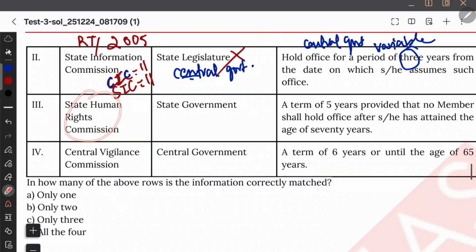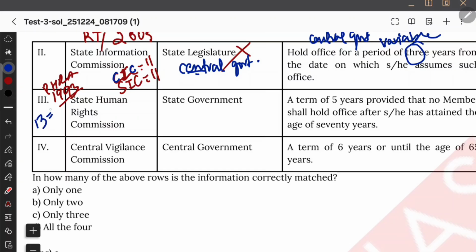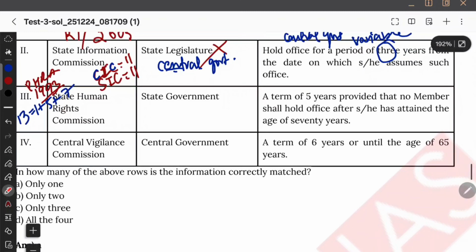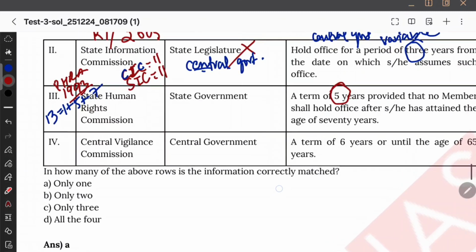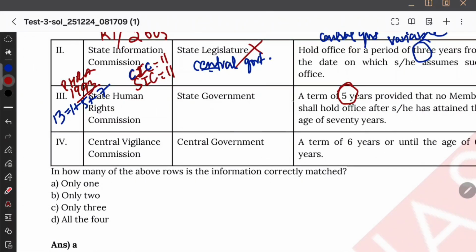And now we have State Human Rights Commission. So National Human Rights Commission I'll try to remember, and I see that it is under the Protection of Human Rights Act 1993. 1993, how can I split? I can do 1 plus 9 plus 9 plus 3. So after addition what happened? It became 13. 13 equals 1 plus 5 plus 7. So what's the tenure? It is 3 or 70. So after we split this 13 into 1 plus 5 plus 7, we have seen that the tenure is 3 or 70, right? So therefore, they are saying that the term is 5 years. Again, it's wrong.